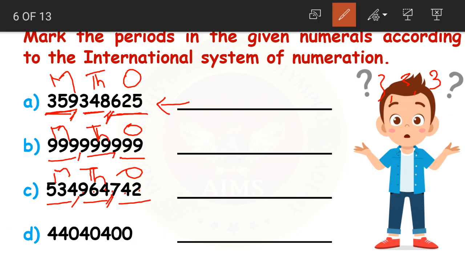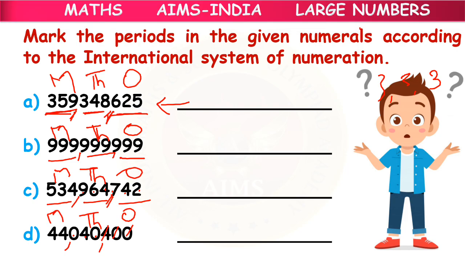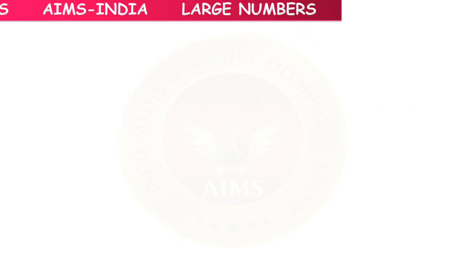After every 3 digits. 1 2 3 comma 1 2 3 comma. Then the periods are ones, thousands and millions. I hope you are clear with this. The periods are ones period, thousands and millions period, and we put commas after every 3 digits.